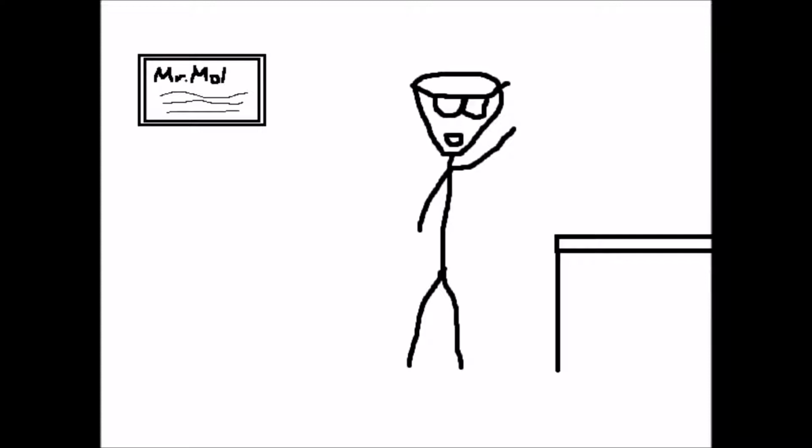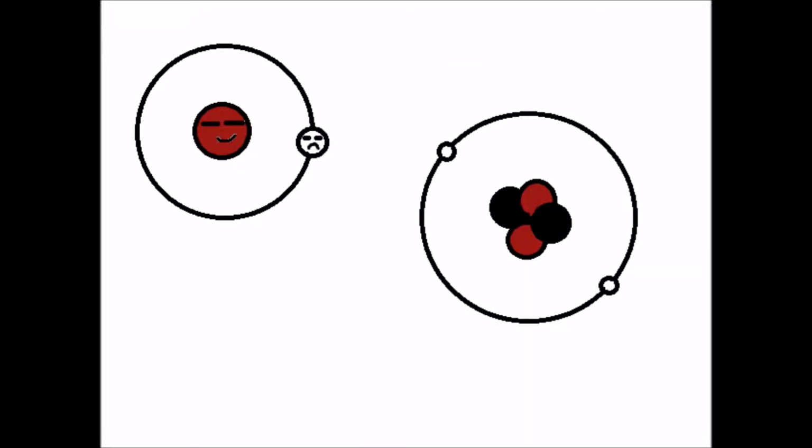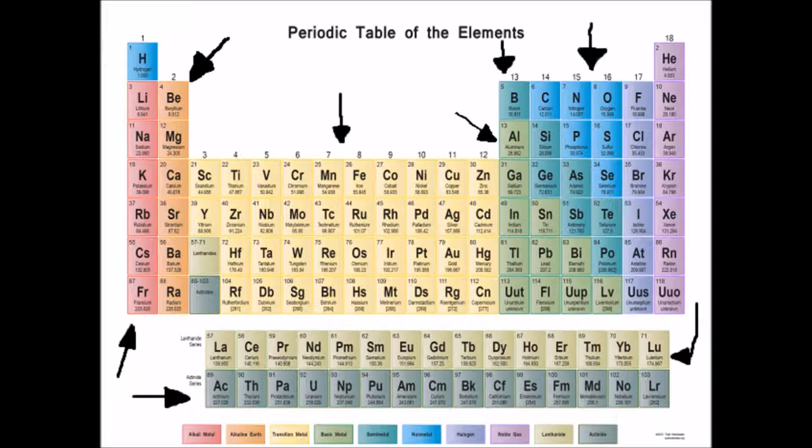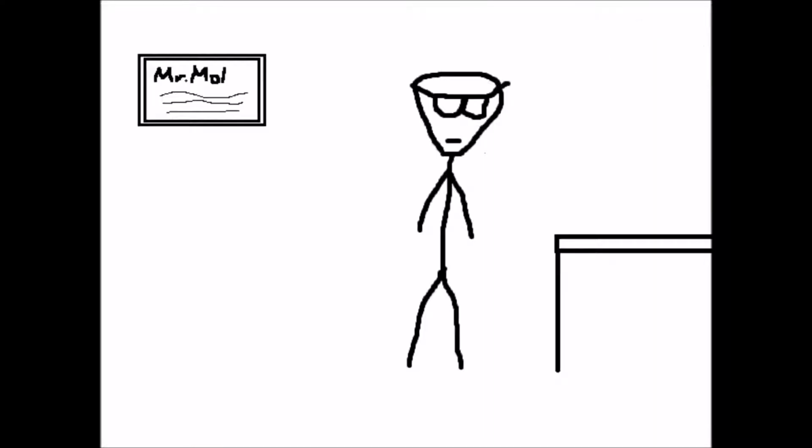Hello, I am Mr. Mol, and today we'll be talking about how we group and count elements on the periodic table. The table can be broken up into 10 basic groups: alkali metals, alkaline earth metals, actinides, lanthanides, transition metals, basic metals, metalloids, nonmetals, halogens, and finally the noble gases. Each group of elements comes with its own set of properties.